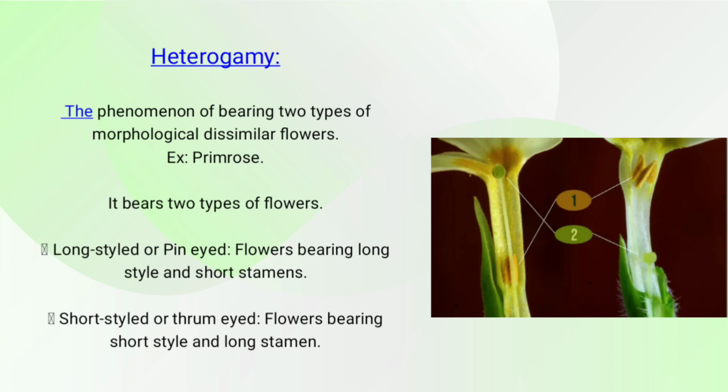Heterogamy. In this phenomenon, the plant bears two types of flowers which are morphologically different. Example of it is primrose. The two different types of flowers are long style or pin, and short style or thrum. In the long style, flowers bear a long style and short stamens. And in the thrum, the flowers bear a short style and long stamens.